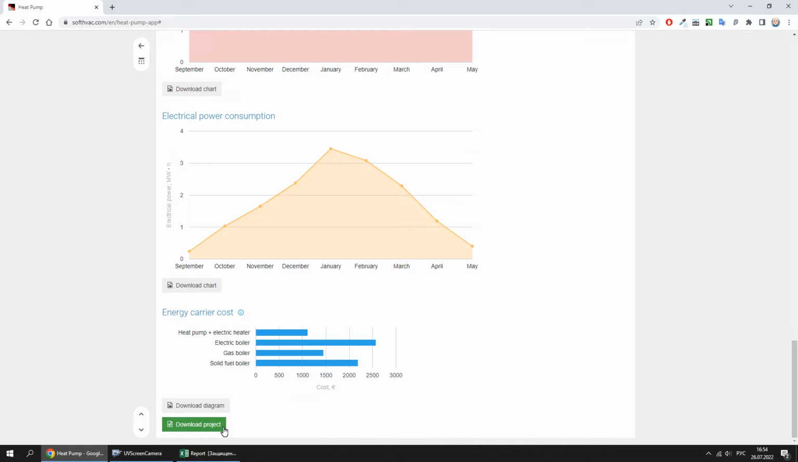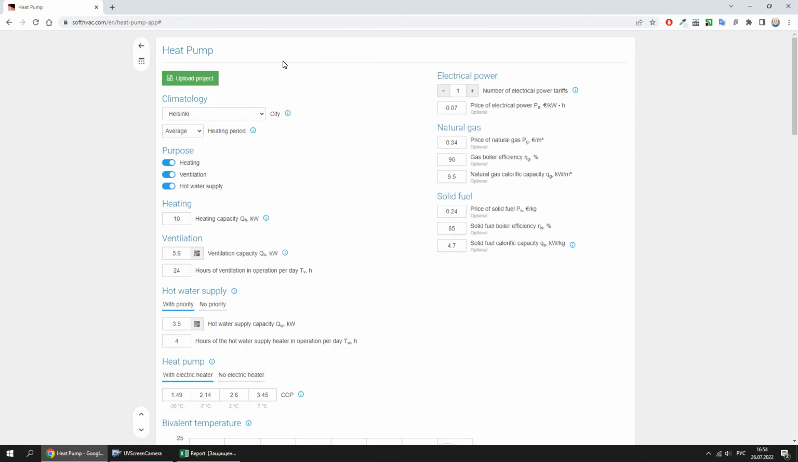To save or change the calculation, you can download or upload the project file, respectively.